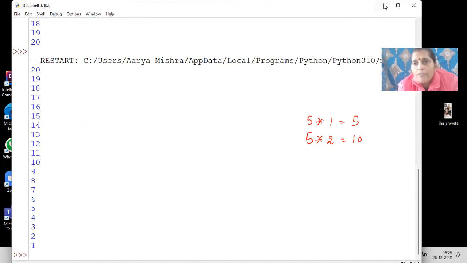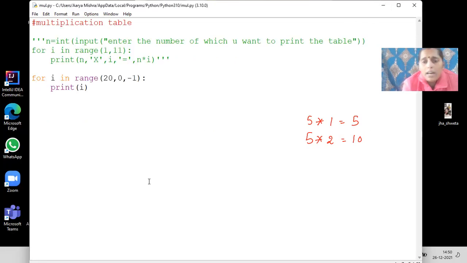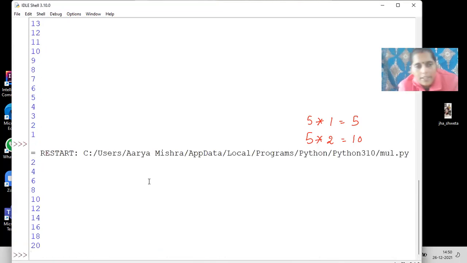Let us suppose I have to print all the multiples of 5 or all the even numbers between 1 to 20. So what is the smallest even number? It will always start from 2. Correct? 0 is neither even nor odd. Next is 21, if I want to print 20 also, and I will increment the step value as 2. Okay. So just see, all the even numbers between 1 to 20 will be printed.